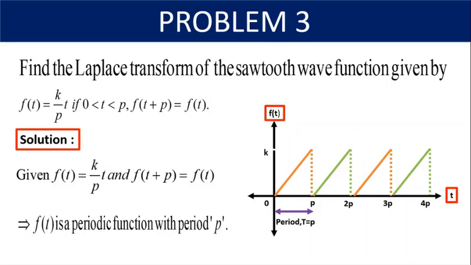So it is very clearly depicted that the period is nothing but p, and it is observed from the graph that f of t is a periodic function, as we see that the function repeats its value at regular intervals of p. So since f of t is a periodic function, we can apply the Laplace transform to the periodic function as Laplace of f of t is equal to 1 divided by 1 minus e power minus sT, integral 0 to capital T, e power minus st f of t dt.